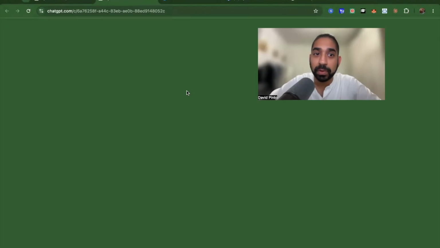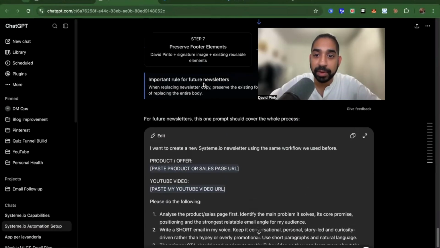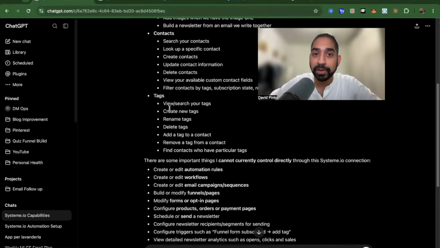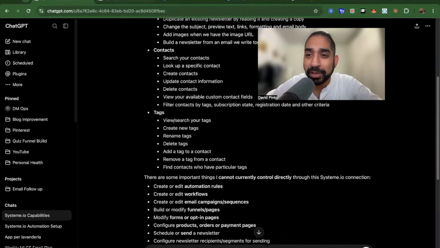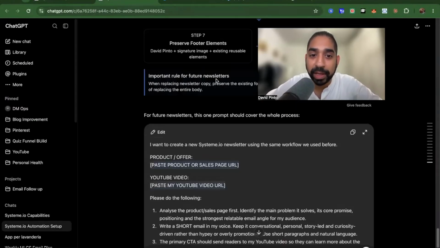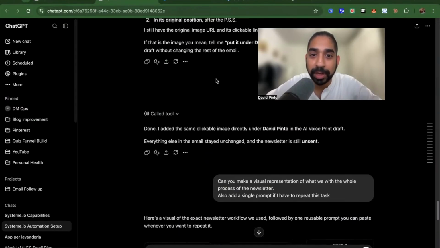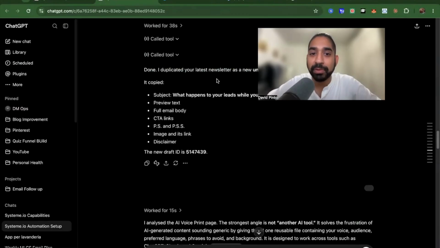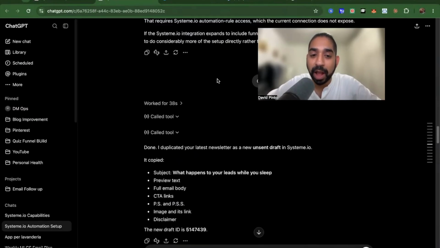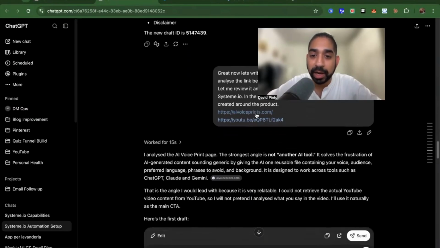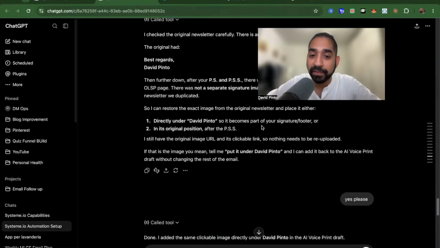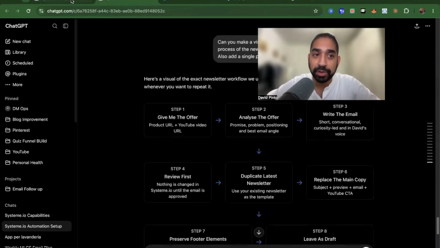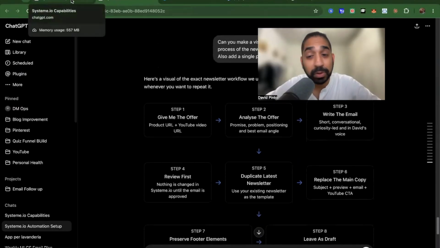So we're going to copy this exact prompt that we have here. I'm going to go to this page because again, I want to tell you guys very openly that I'm giving you this prompt and it's going to follow the structure. But before that, I was chatting with ChatGPT and I asked different things. So I asked, what is the newsletter that you created? I already gave it the information. And so then I visualized what I actually did, and I wanted to show you guys a simple way. So we created a prompt. So I've done the work for you, let me put it that way. Spent the time and done the work for you. And now we're doing it faster.